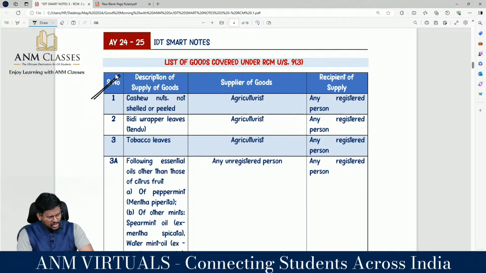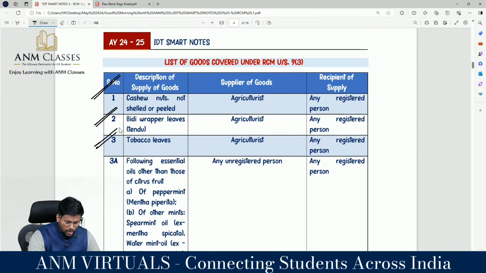The supplier is an agriculturist and the recipient is any registered person located in the taxable territory, who is the person liable to pay GST. Number 2, bidi wrapper leaves, which is tendu leaves. If you are purchasing bidi wrapper leaves, the supplier is again an agriculturist, and the recipient is any registered person located in the taxable territory, who is the person liable to pay.